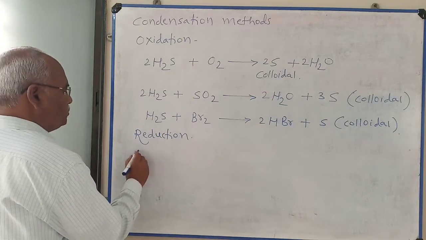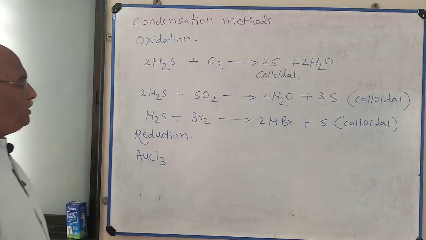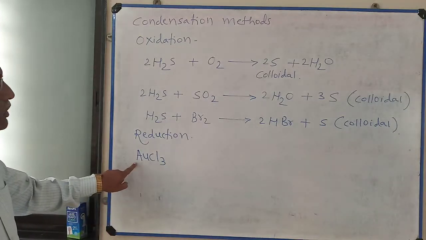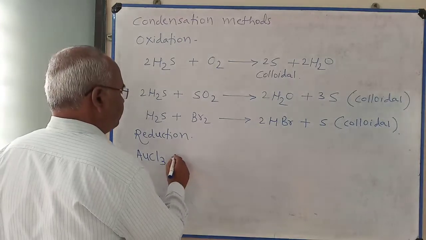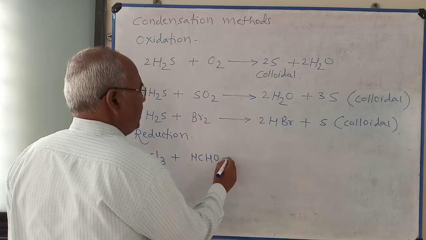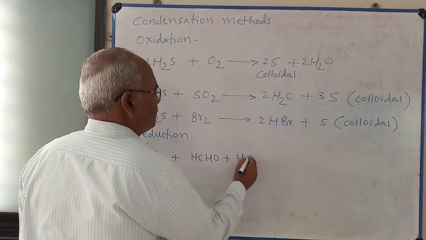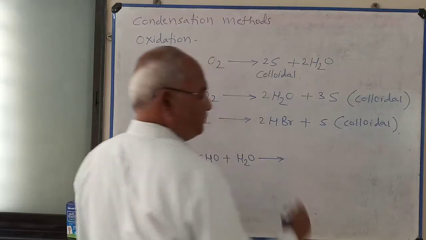Colloidal solution of gold is prepared by reduction of auric chloride, gold chloride. For this purpose, formaldehyde is used, and here is water. This is reduction of auric chloride.